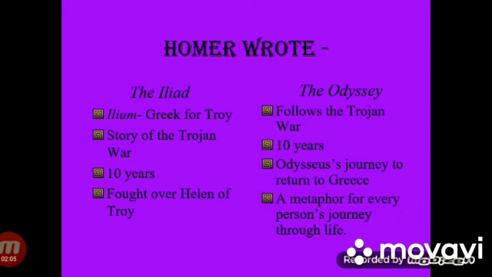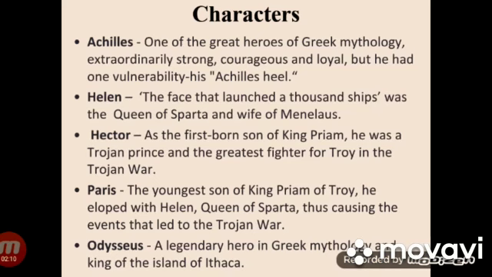Homer has written a metaphor for every person's journey through life. Characters of the story: Achilles, one of the great heroes of Greek mythology, extraordinarily strong, courageous and loyal, but he had one vulnerability, his Achilles heel. Helen, the face that launched 1,000 ships, was a queen of Sparta and wife of Menelaus.